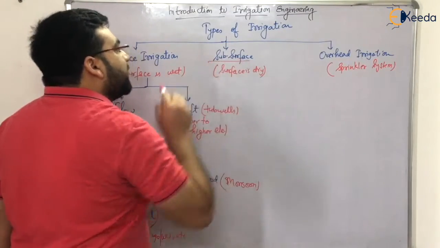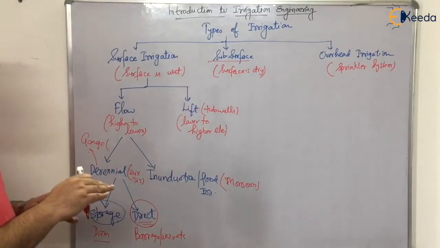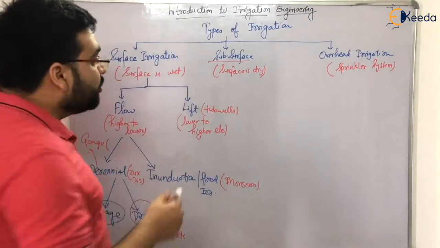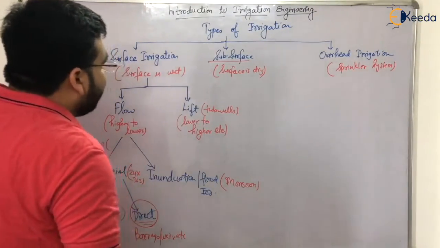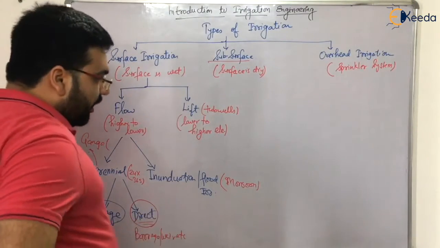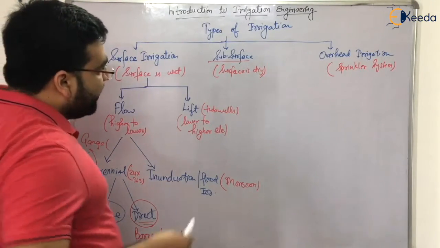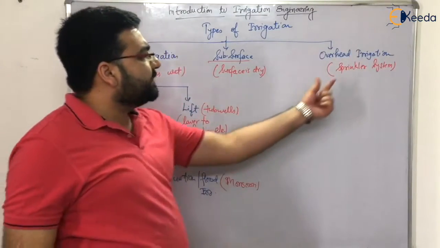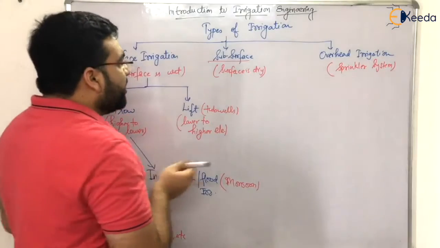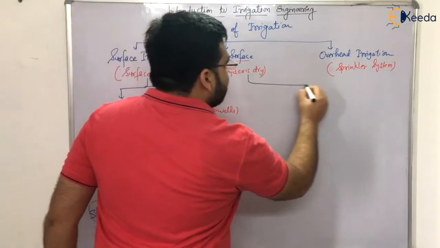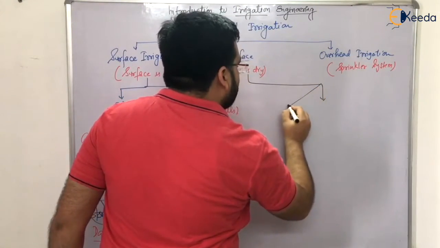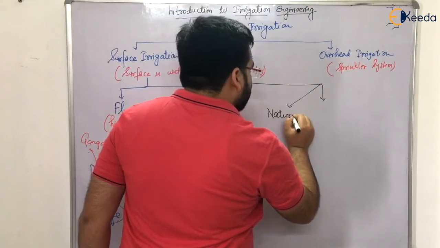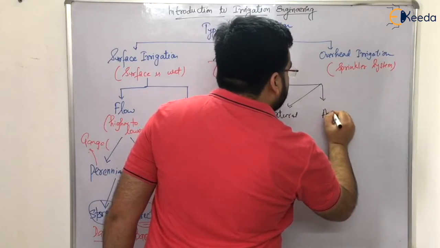Now coming to the subsurface irrigation. Subsurface means the irrigation is happening below the surface of earth. No need to go much in detail for the overhead irrigation. Sprinkler is the best type of overhead irrigation. So now coming to the subsurface. Subsurface is also classified into two types. First one is natural, another one is artificial.